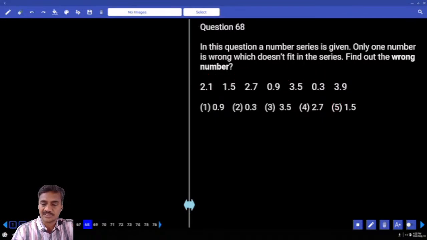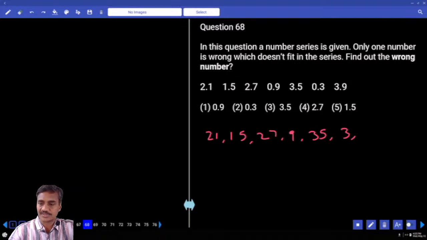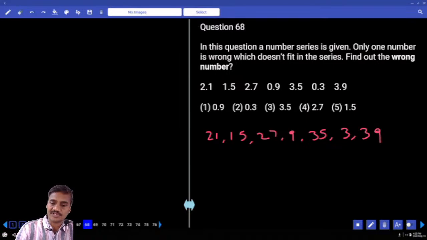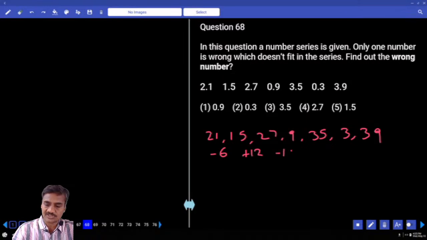Then question 68: 2.1, 1.5, 2.7, 0.9, 3.5, 0.3 and 3.9. First we multiply each of these numbers with 10. In this case, 21 and 15, what is the difference? Minus 6. And 15 and 27, the difference is plus 12. 27 and 9, minus 18. 6, 12, 18.